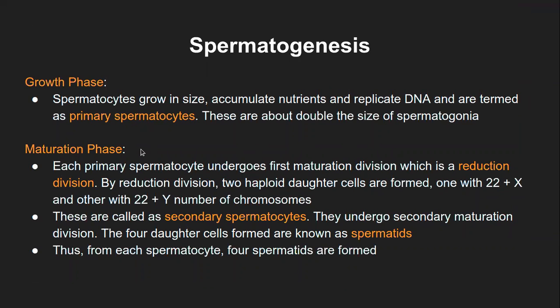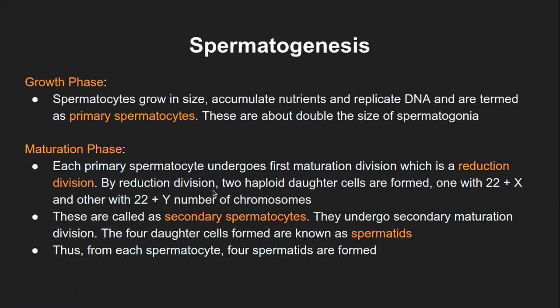Now, in the third stage, within the formation of spermatid, that is the maturation phase, each of these primary spermatocytes will undergo the first maturation division. And this is a reduction division. Reduction division is meiosis ultimately, and it is called maturation division because the primary spermatocyte to the final formation of the sperm is a maturation process, and that's why it is called maturation division. Otherwise it is meiosis, or a reduction division.